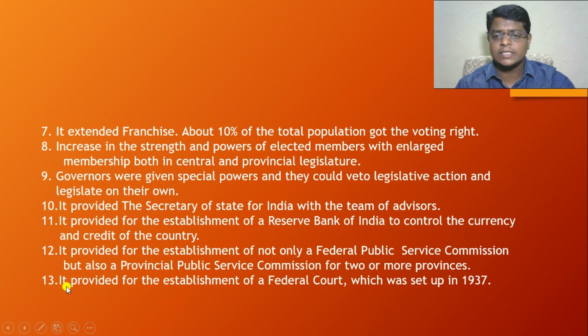And last but not least, this act provided for the establishment of the federal court, which was set up in the year 1935. The Government of India Act introduced the federal court. Now the federal court is called the Supreme Court of India. So here the Government of India Act provided the Reserve Bank, Federal Public Service Commission, Provincial Public Service Commission, and at the same time the Federal Court. These are the important provisions of Government of India Act 1935.